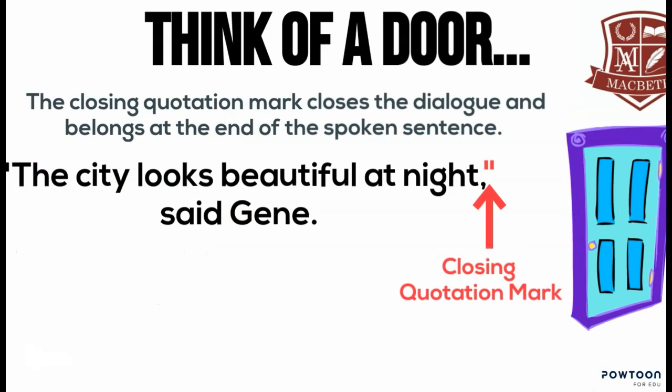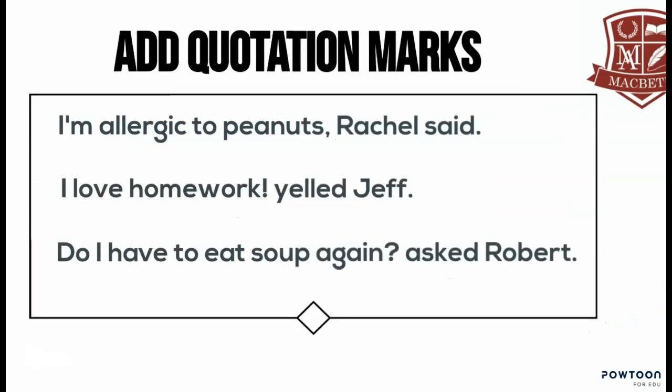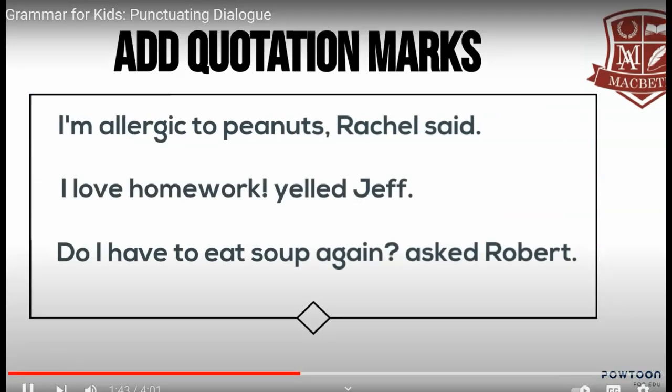The closing quotation mark closes the sentence and lets the reader know that the spoken sentence is complete. In the sentence below, "The city looks beautiful at night," said Jean. The closing quotation mark goes after night, the final word that Jean says. Now it's your turn. Pause the video and add quotation marks before and after the following character dialogue sentences.